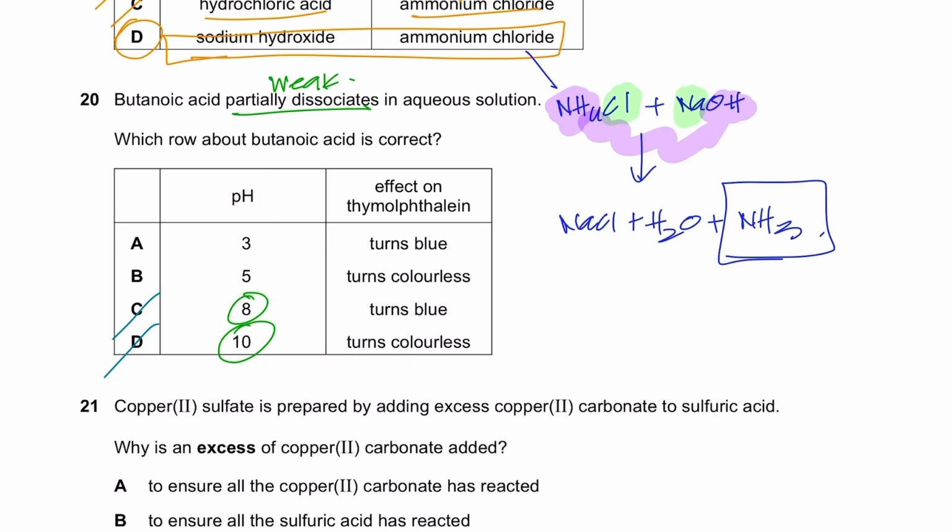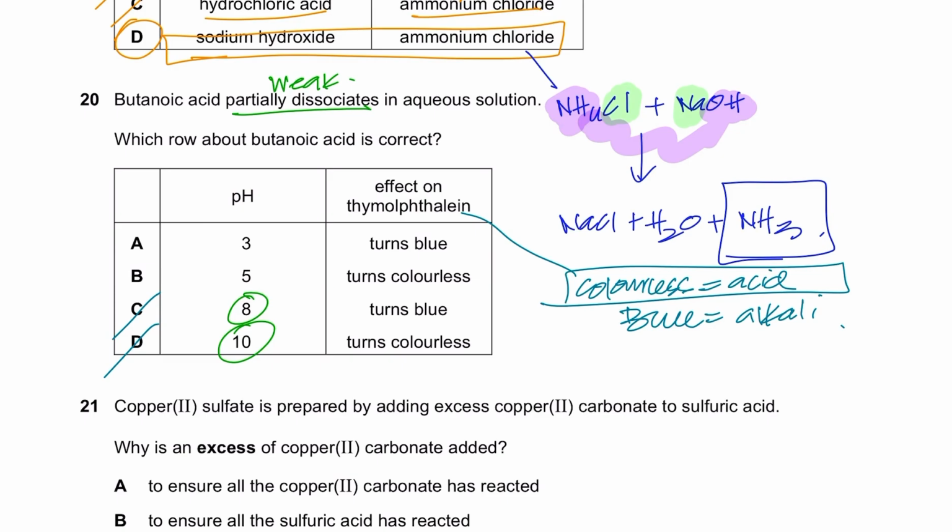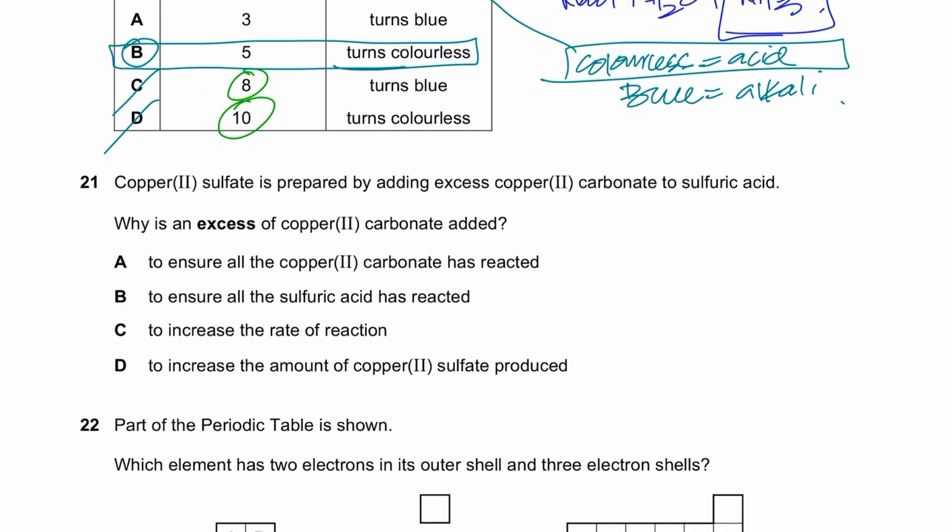Now it's asking about the effect on thymolphthalein. Thymolphthalein is colorless in an acid, and obviously blue in a base, or in alkali. So it should be colorless in an acid, so it turns colorless. Therefore B should be the right option. Okay.